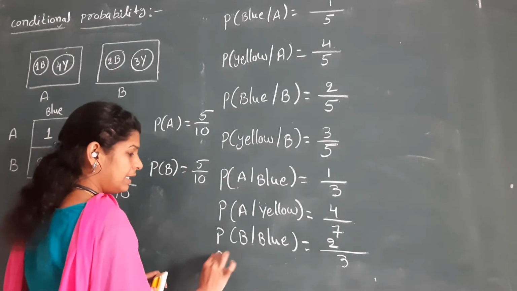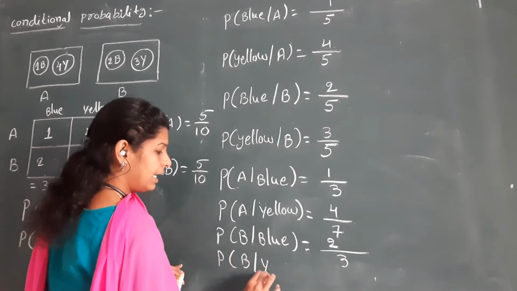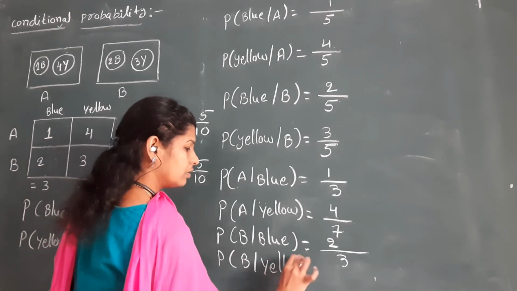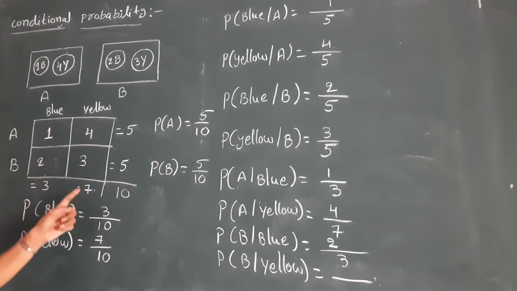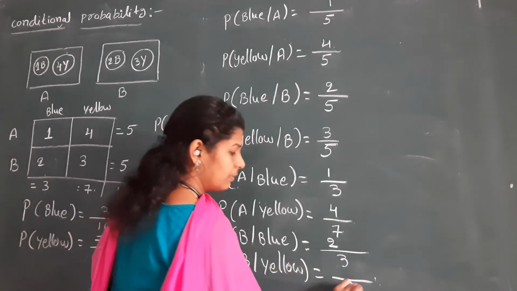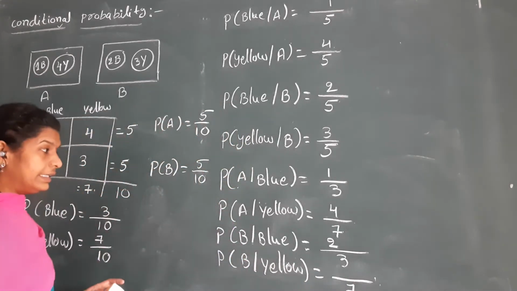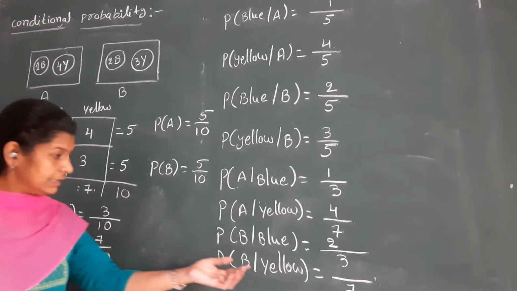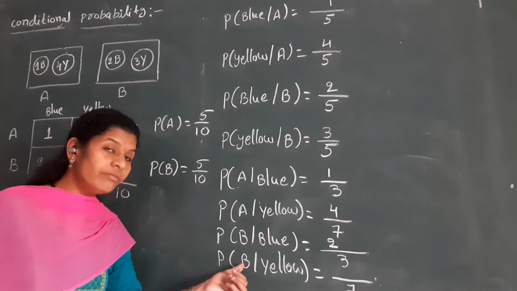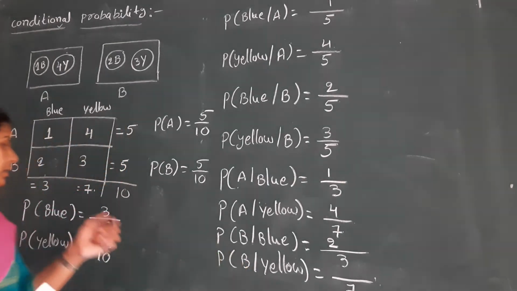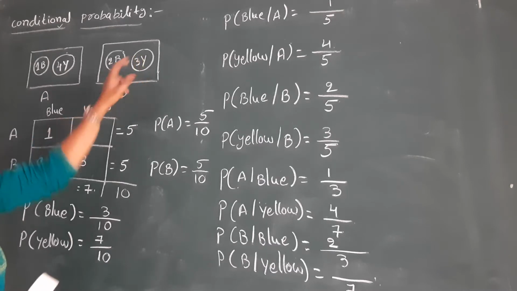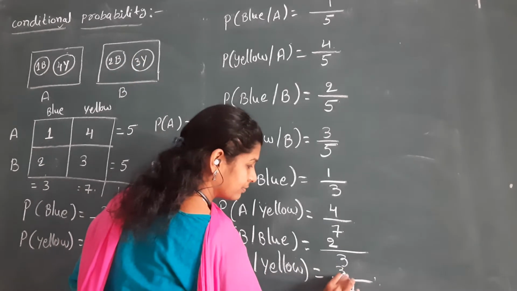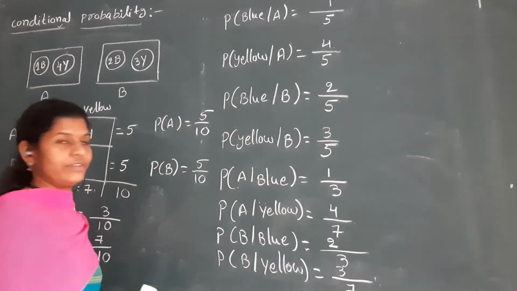Similarly, probability of B given yellow. Total yellow balls are 7. These yellow balls definitely come from box B only. In box B, how many yellow balls do we have? Only 3. So this value is 3 by 7.